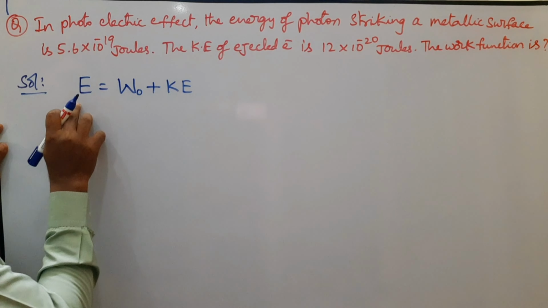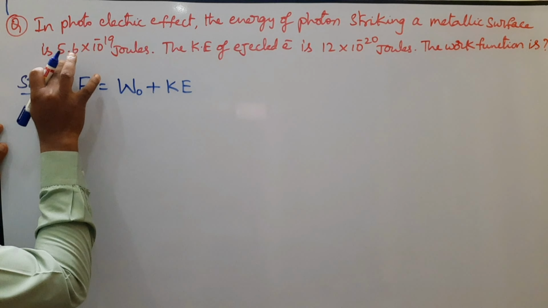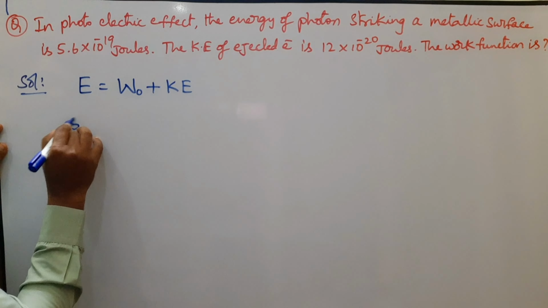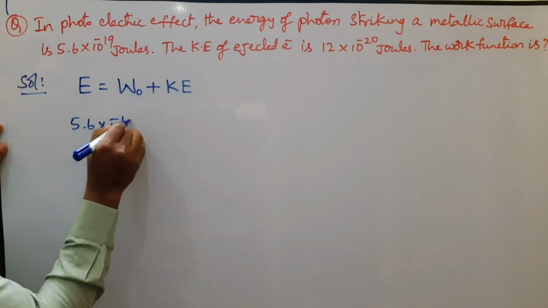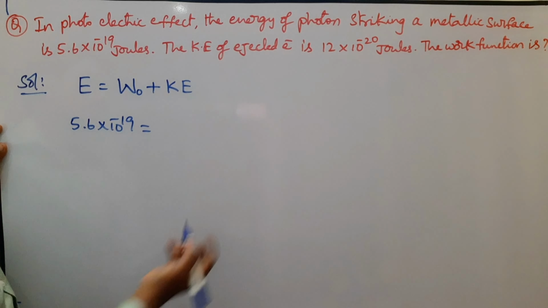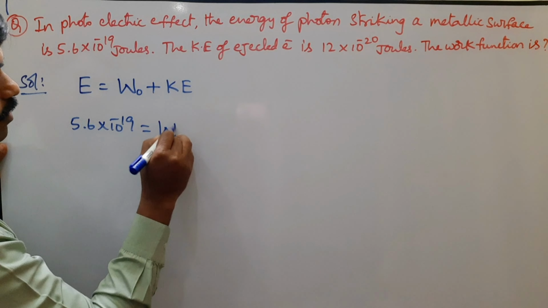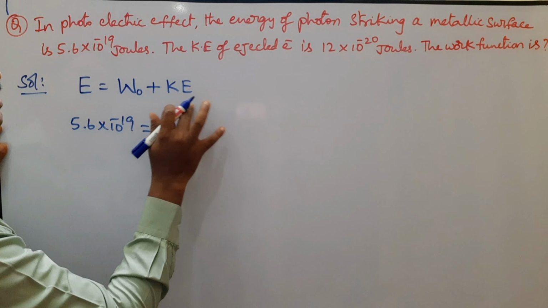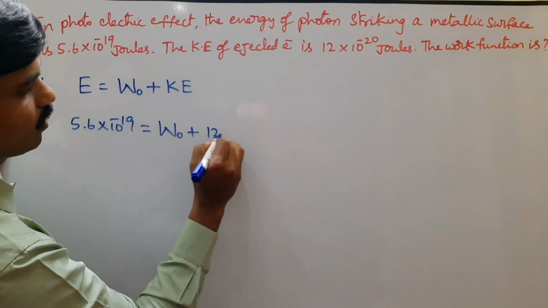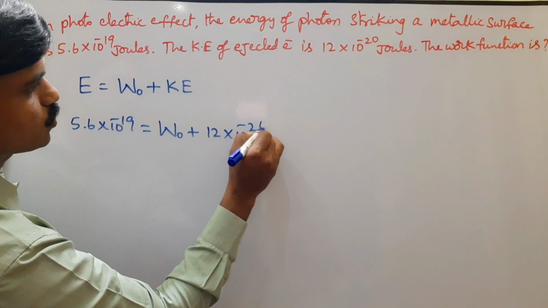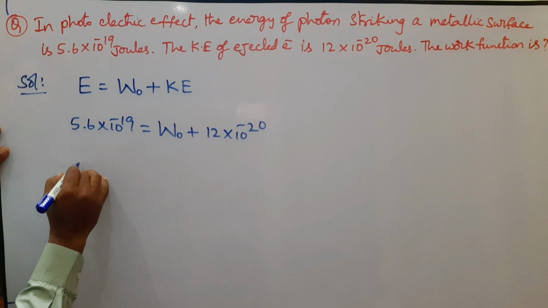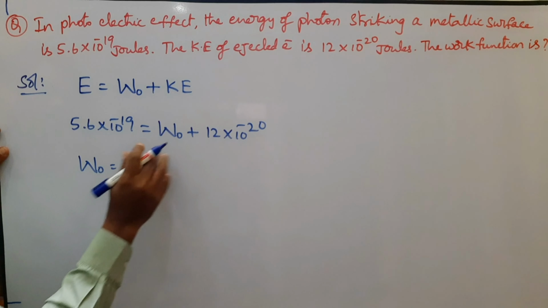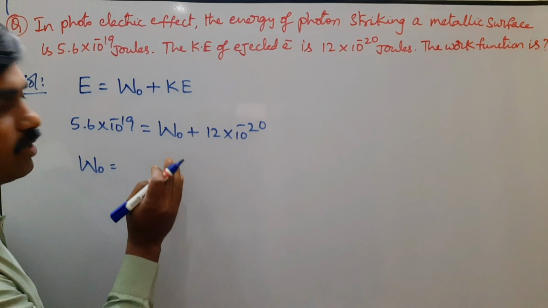This energy is given, 5.6 into 10 power minus 19, equal to work function, which we have to calculate, W naught, plus kinetic energy, 12 into 10 power minus 20.